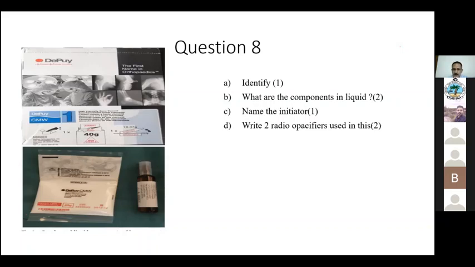Okay, so we have identified it's a bone cement. What are the components in the liquid? You have monomers and also the activator, DMPT, and also the stabilizer, hydroquinone. The initiator, benzoyl peroxide, is always with the powder. Then we have discussed the opacifiers, zirconium and barium. Then we have discussed the coloring agent and other ways of adding the antibiotic. Okay, we'll move on to the next question.